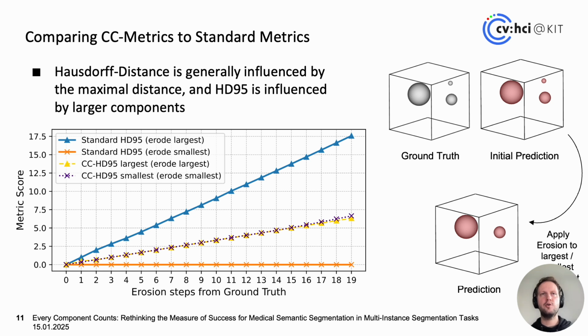When we compare Hausdorff distance, we see a similar image. Again, we apply erosion to the smallest and the largest component. When we erode the largest, we can see that this drives the score mainly. However, if we erode the smallest component, the standard HD95 is not affected at all. And again, using the CC metrics evaluation protocol, we can see now that it does not matter if we erode the largest or the smallest component. Both scores now behave almost the same, which is exactly what we want.